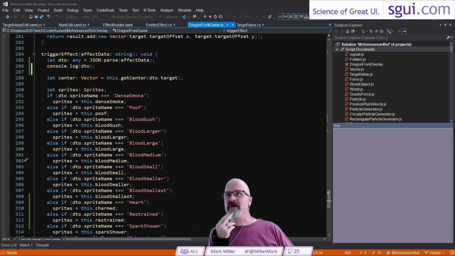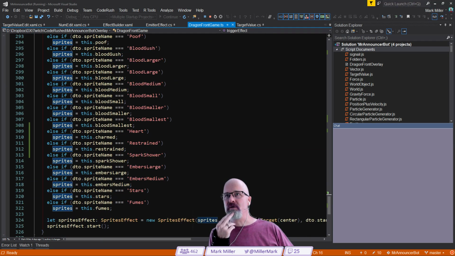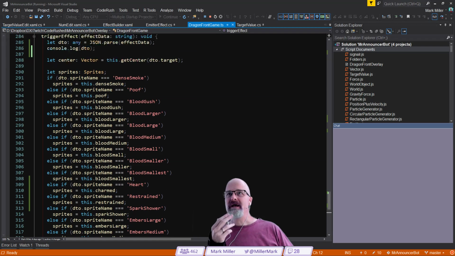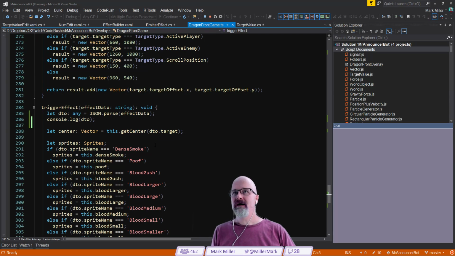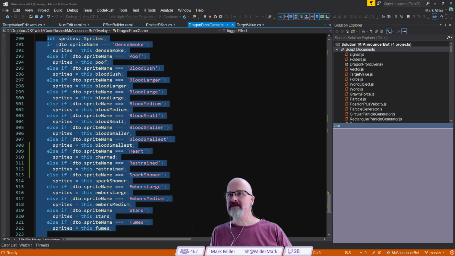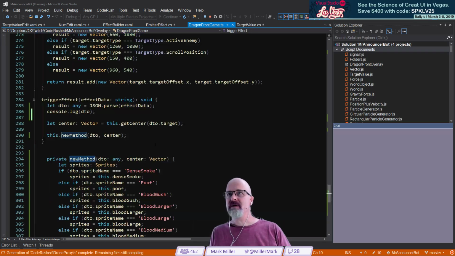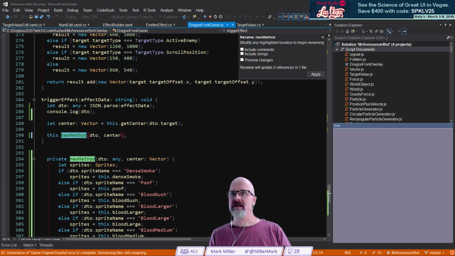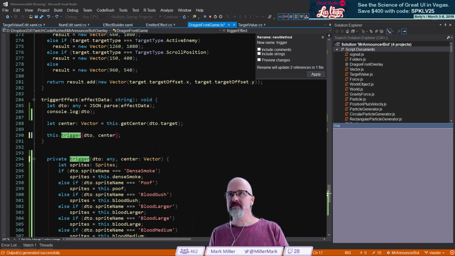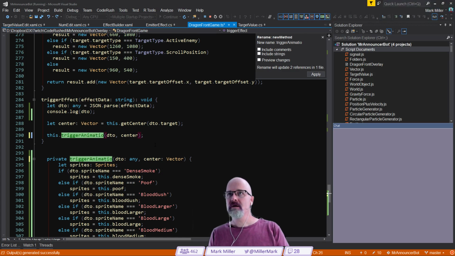So the error we got is because we're trying to come in here and we assume it's one kind of effect here. What I want to do instead is I want to take this and do an extract function on this, extract a method in the class. Let's rename the method to trigger animation, like that.